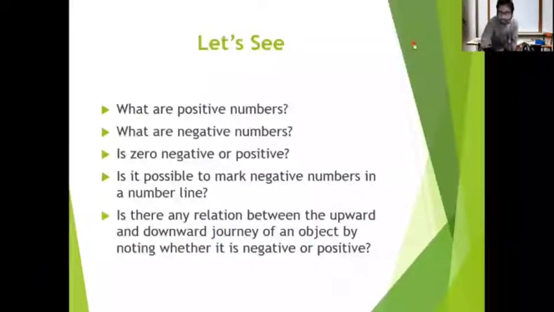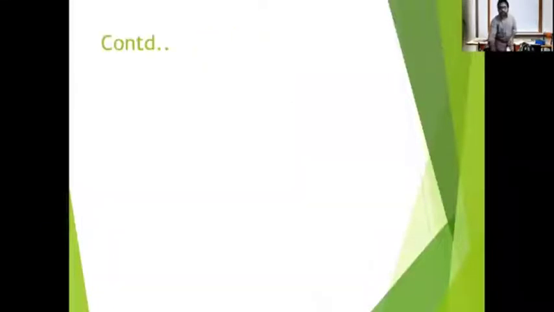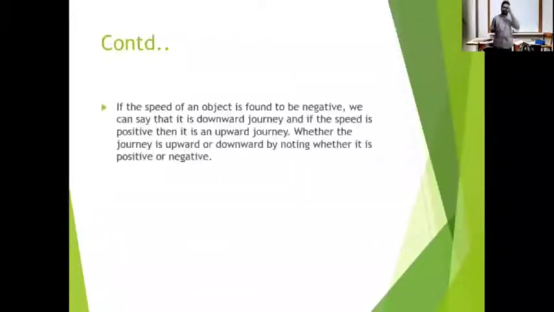So next. The numbers greater than 0 are called the positive numbers and the numbers less than 0 are called the negative numbers. As your friends have said, the answers are correct. So the next one. You can read it, right?